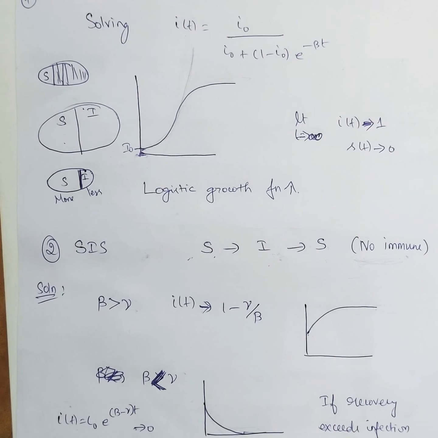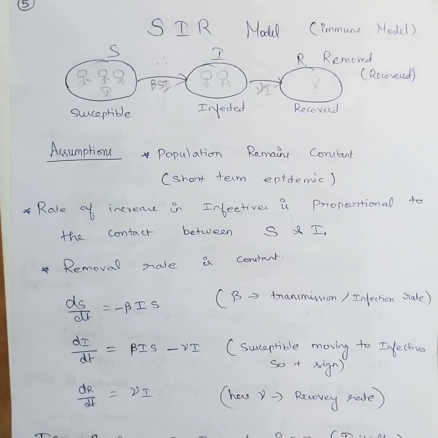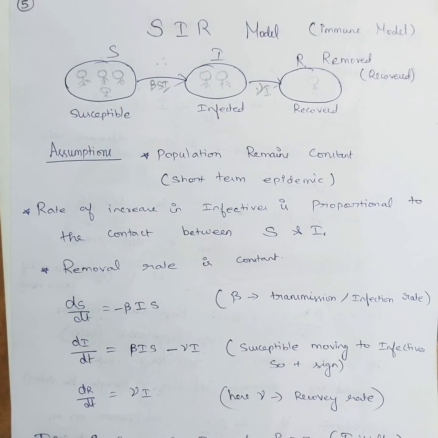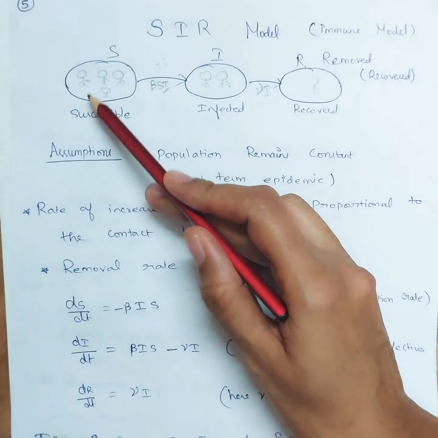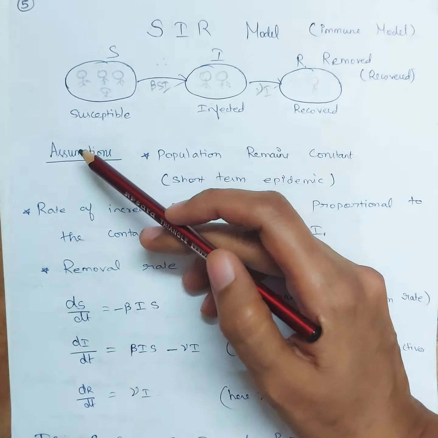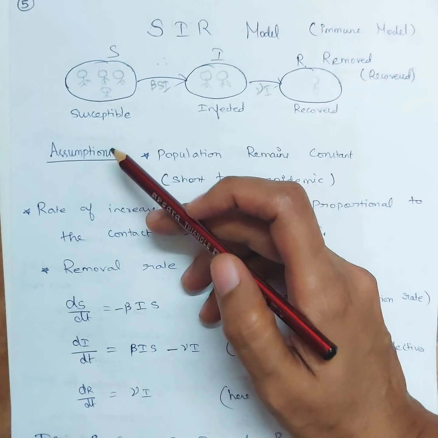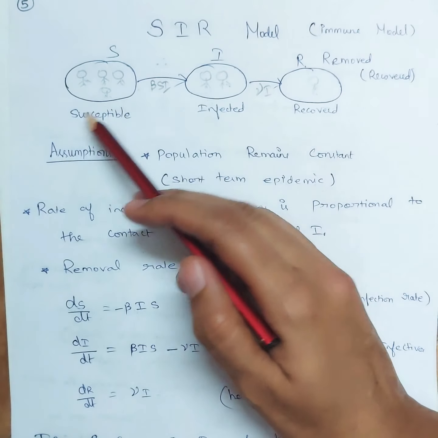Now coming to the main model, that is the SIR model. This SIR model is nothing but the immune model. If you see, many people are susceptible in the beginning, right? Infected people will be one or two. The rest of the population belongs to the S category.